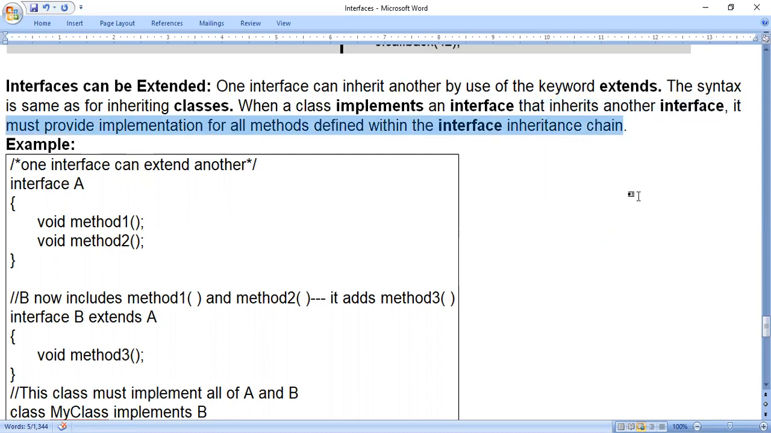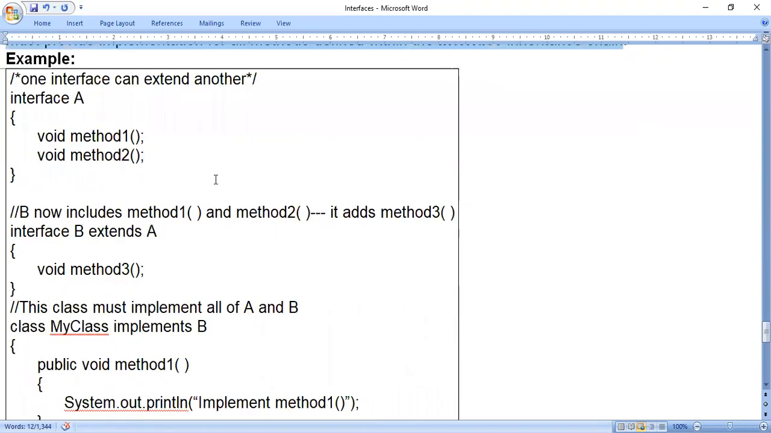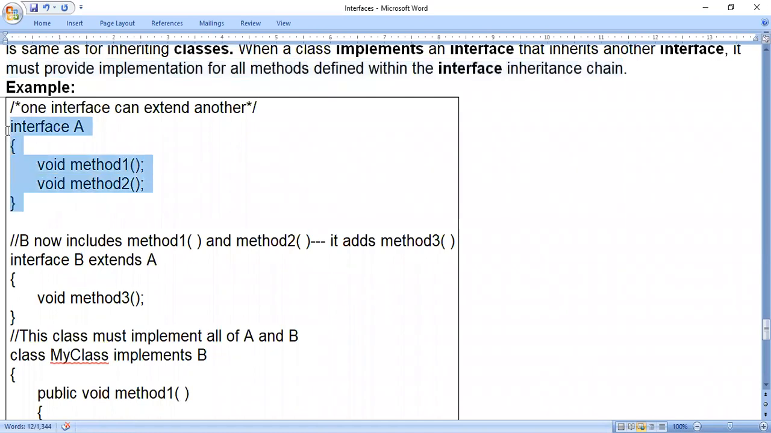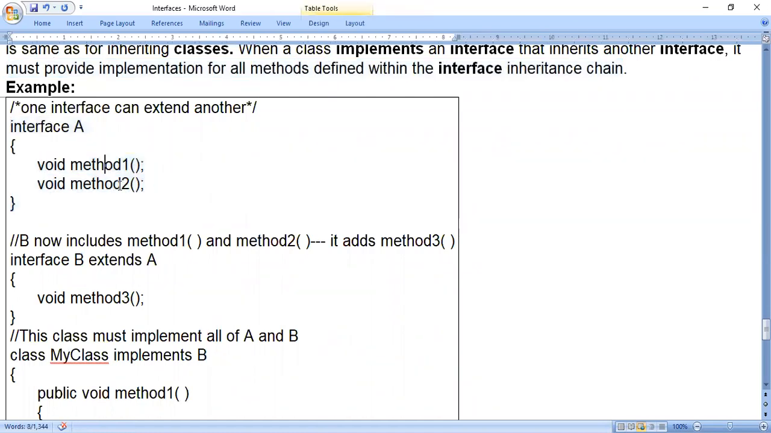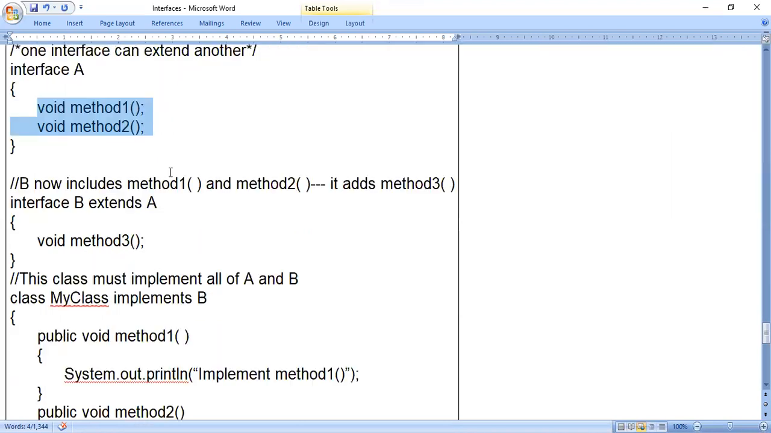The meaning of this is, however many methods are defined in the super interface and sub interface, for all the methods you have to write the code. Code means implementation. Must provide implementation, that is, you have to write the code. So in this program, we will come to know how we have done. You see, interface A is an interface, method 1 and method 2 are the methods present in the interface, only prototypes. So there is no code for this. We have not written opening brace and closing brace or any code.